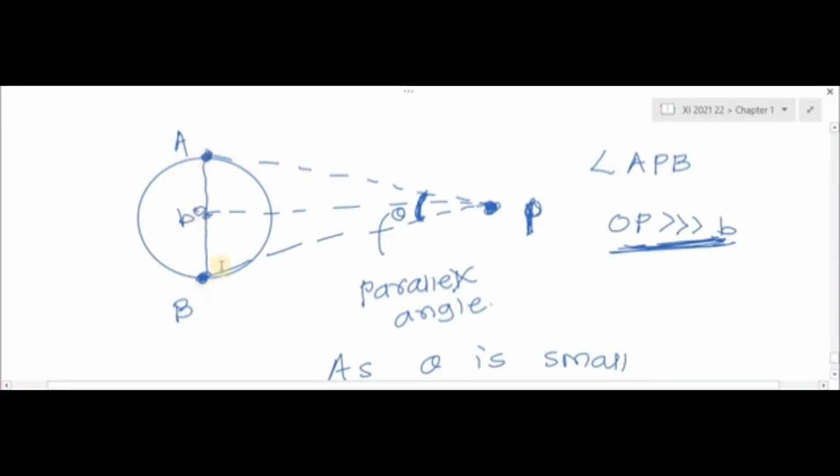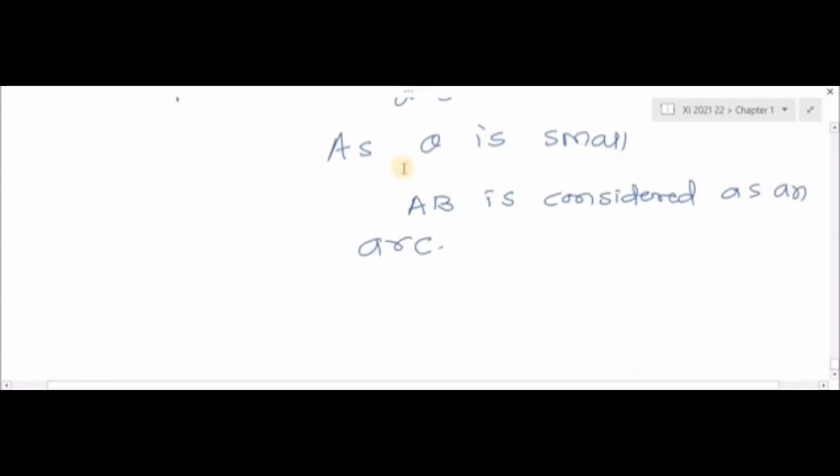Okay, if this one is an arc, then here AP or PB is the radius of the arc. See, radius of curvature: this AB is the arc, this is the radius, and this is the angle. Then we know the relation between the length of the arc, radius and angle.